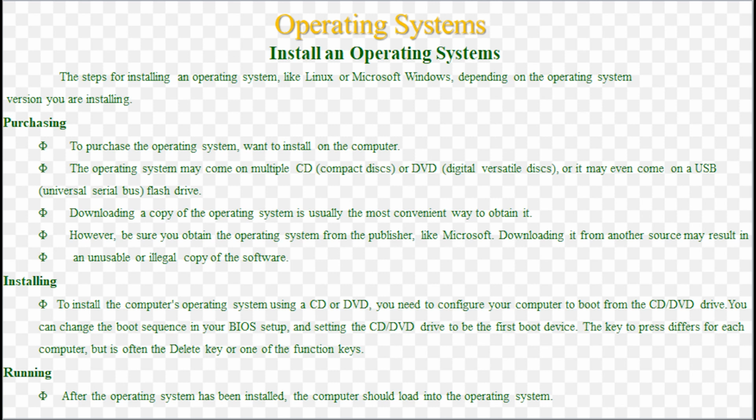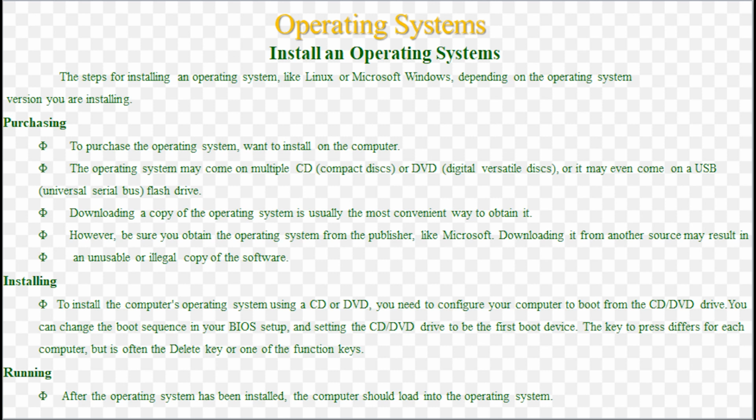Some computers may also allow you to access the boot sequence directly at computer startup without entering the BIOS by pressing a specific key on the keyboard. The key to press differs from each computer but is often the delete key or one of the function keys. And how to enter and exit the BIOS or CMOS setup during installation of the operating system.